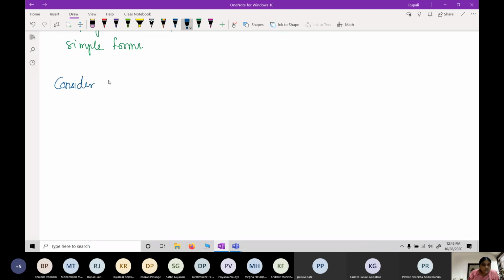Consider the two-dimensional linear system u at t plus 1 is equal to A times ut, equation 4.14.